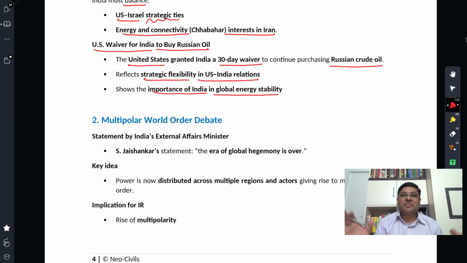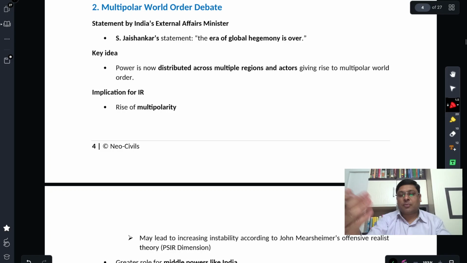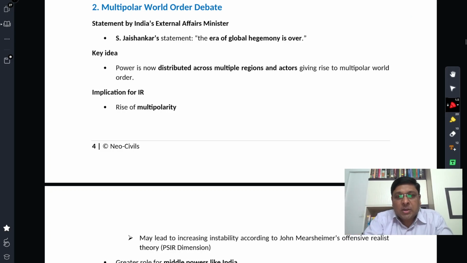So, this is a brief understanding of what has happened so far, how India has responded in terms of its own policy response. That was the most important development as far as this week is concerned. I would conduct a separate lecture in detail, bringing in views of different scholars on that topic, right? That would be useful for GS as well as those who have PSIR as an option in paper two.